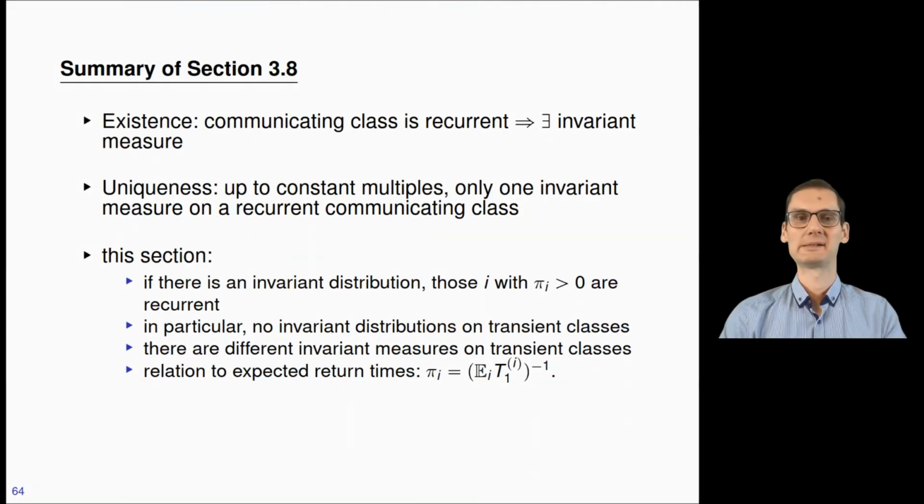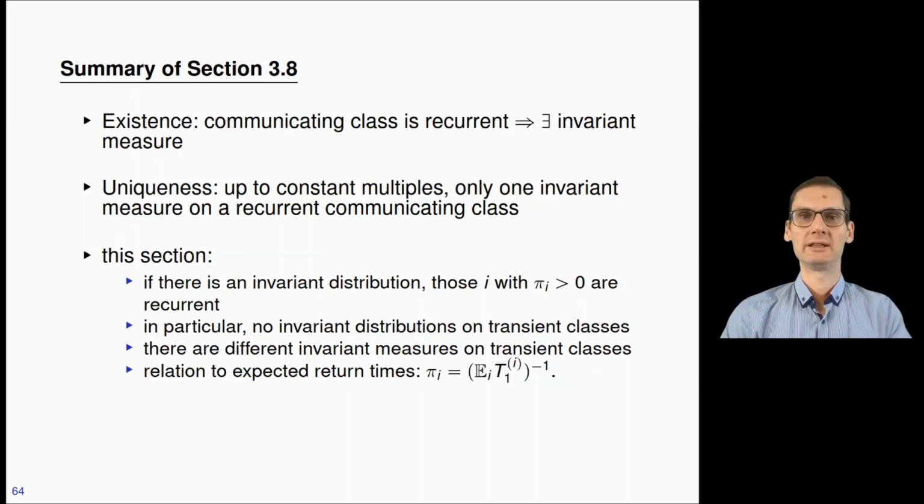Let me summarize section 3.8. First of all, recall from section 3.7 that there we showed an existence and a uniqueness theorem. Existence in the following sense: if you are on a recurrent communicating class, then there is an invariant measure. And uniqueness in the following sense: if you are on a recurrent communicating class, then all the invariant measures are essentially the same, meaning they are constant multiples of each other.